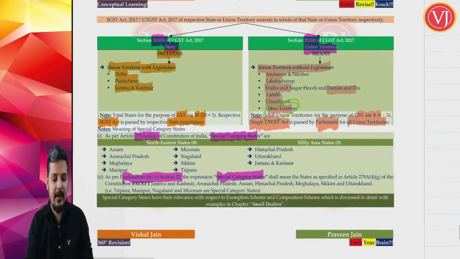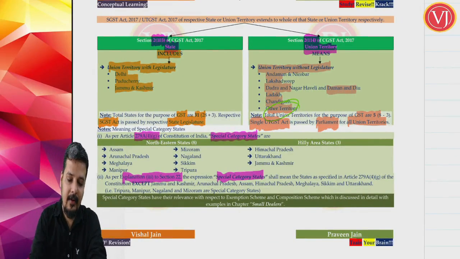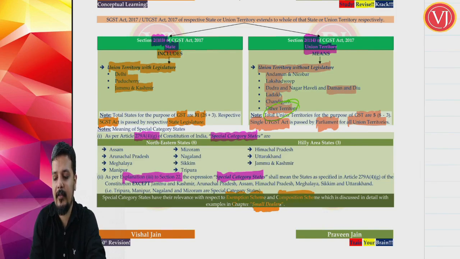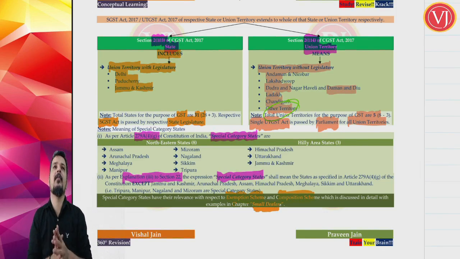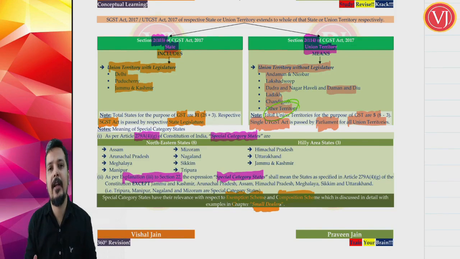And as already discussed, the importance of these special category states will be there in your exemption scheme, that is the threshold limit for exemption, as well as your composition scheme, which will be discussed in a chapter called small dealers. You may wonder why we should remember special category states. That will be understood when you take the threshold limit for exemption and composition scheme in the chapter called small dealers. So that importance we will understand in that chapter.